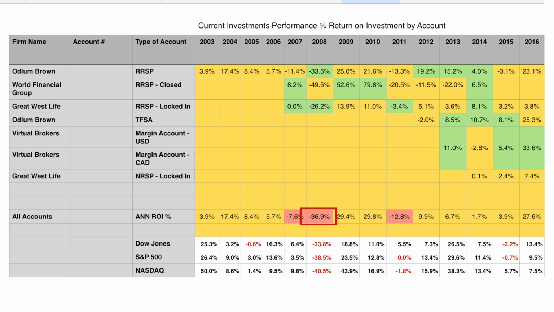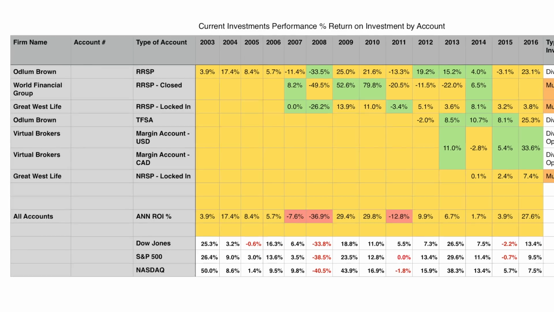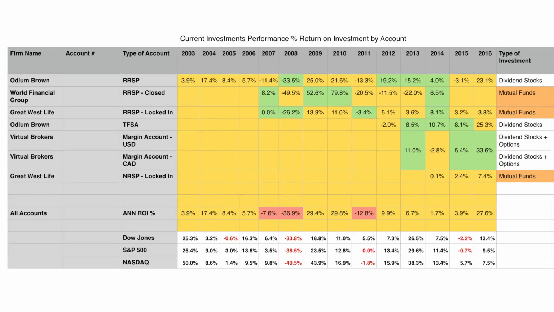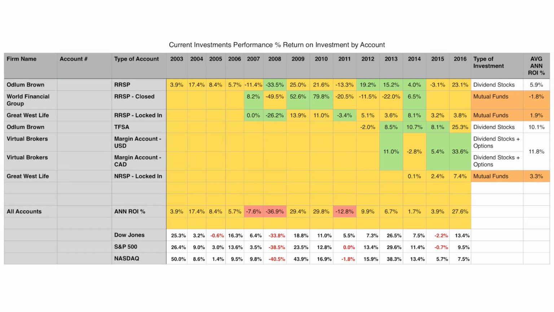A chart like this makes it very clear as to how your past investments were performing compared to each other and the overall markets. As I was prepping this video, I thought I might show you some other interesting advice that came up from my own personal accounts. If I show you the types of investments that I had within each of these accounts, you will see something truly interesting. I had 3 accounts invested in mutual funds and 3 accounts invested in dividend-paying equities.